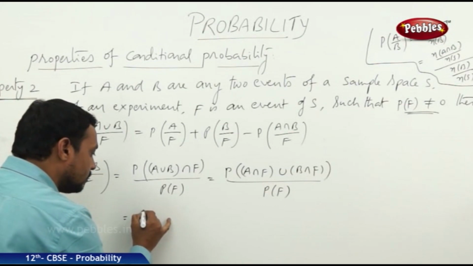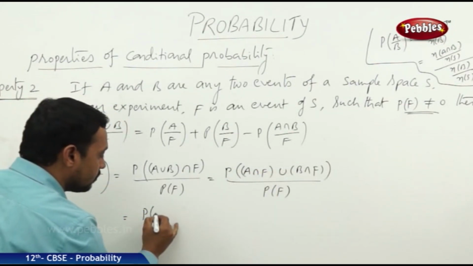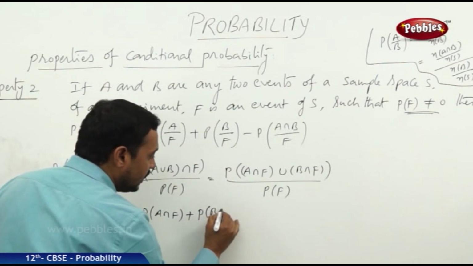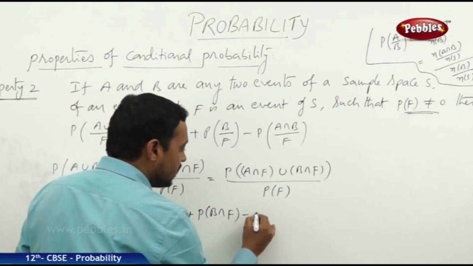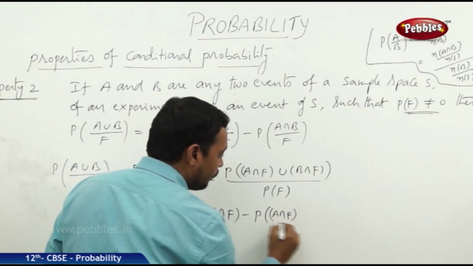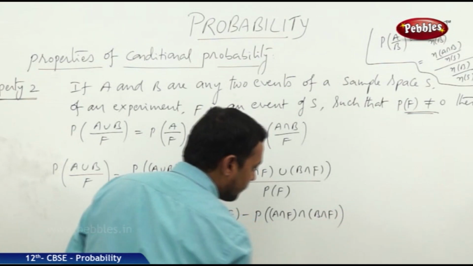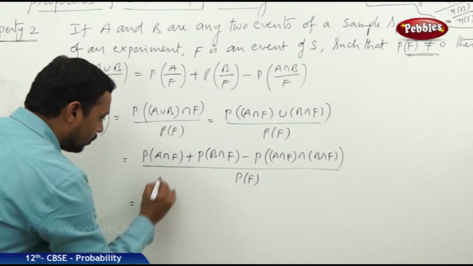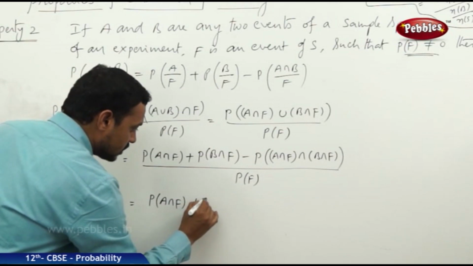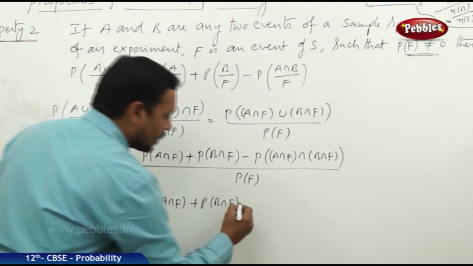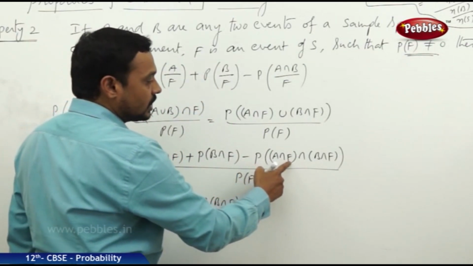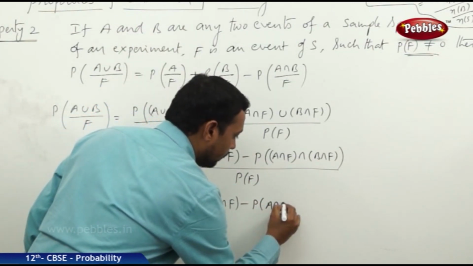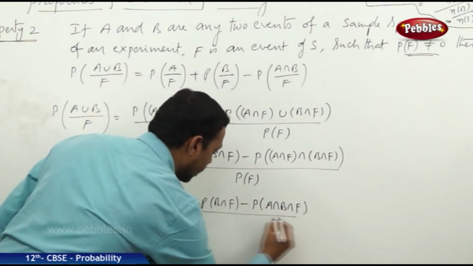So, by the addition theorem, we can write this as P of A intersection F plus the probability of B intersection F minus the probability of A intersection F intersection B intersection F, all by P of F. The last term, A intersection F intersection B intersection F, is equal to A intersection B intersection F.